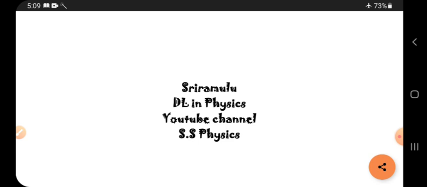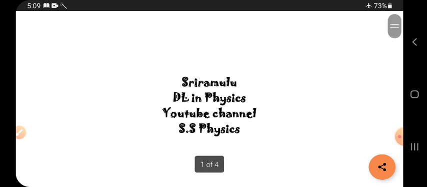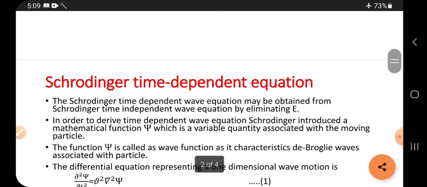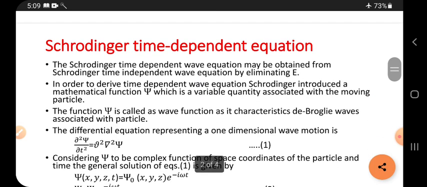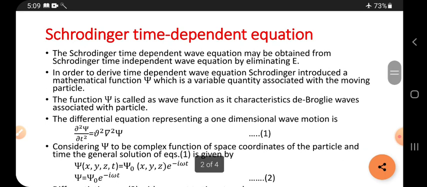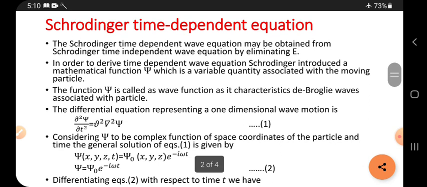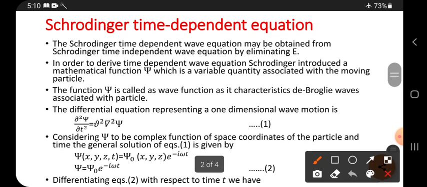Right, today's topic is the Schrodinger time dependent wave equation. It is time dependent, which means the time term will appear in this equation. So this equation depends on time. Now let me start.